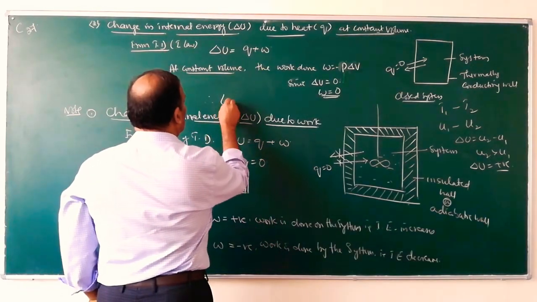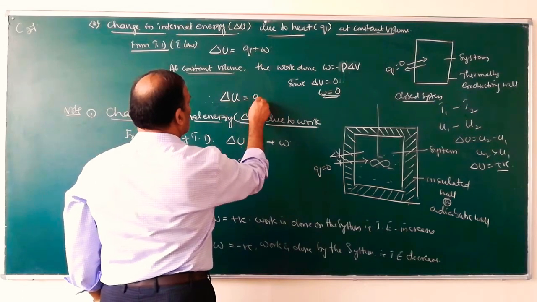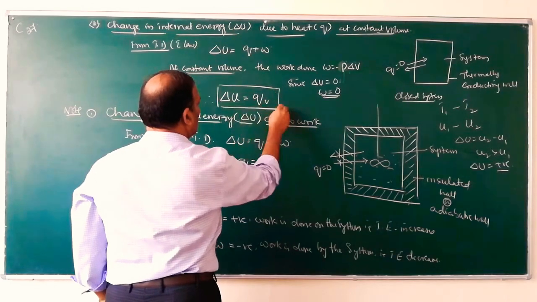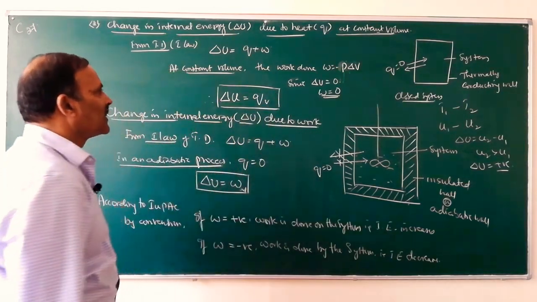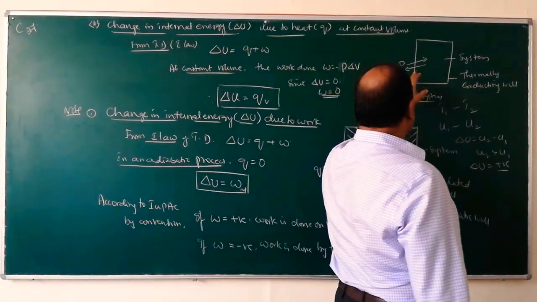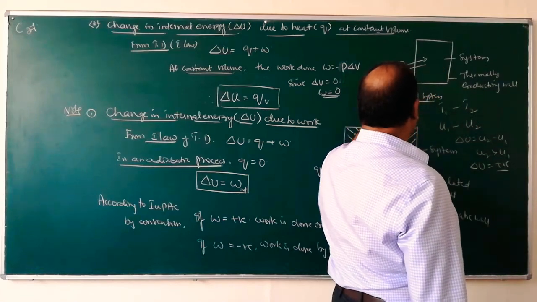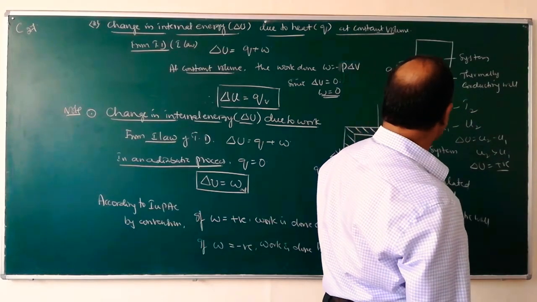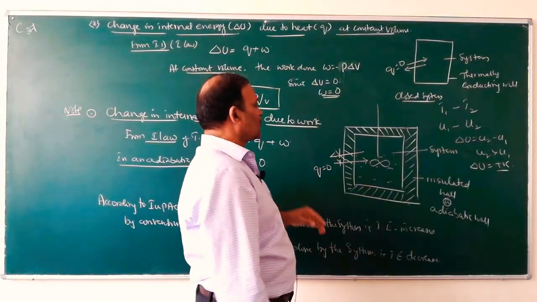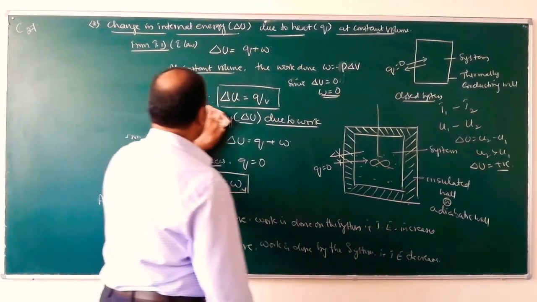Therefore, delta U, change in internal energy, is equal to Q at constant volume, Q_V. So, the change in internal energy is nothing but the amount of heat absorbed by the system or given out by the system. If heat is given out of the system, Q is negative.